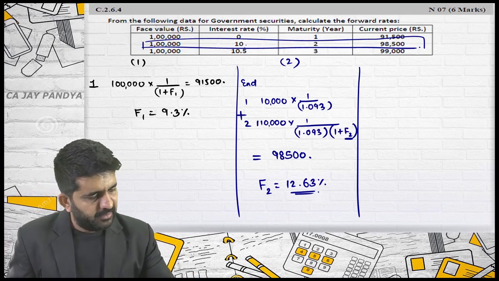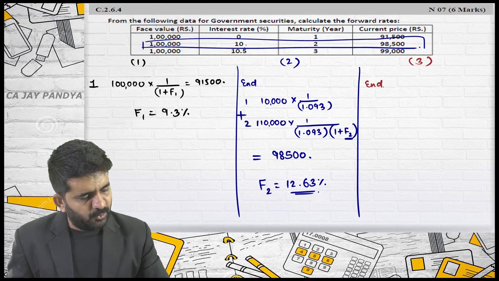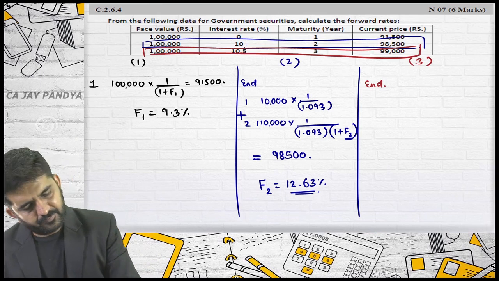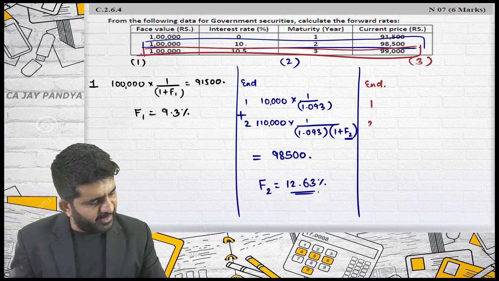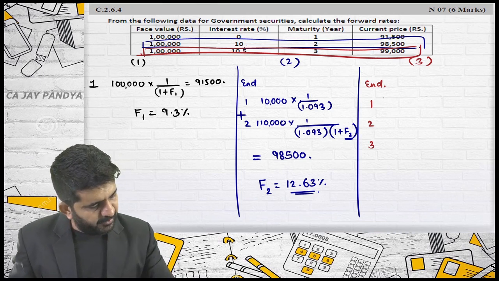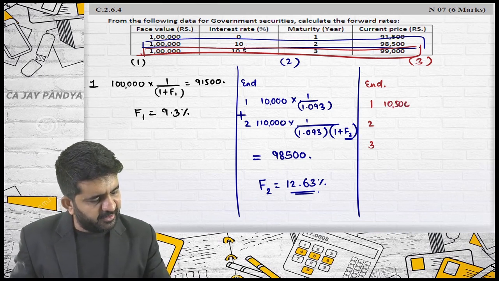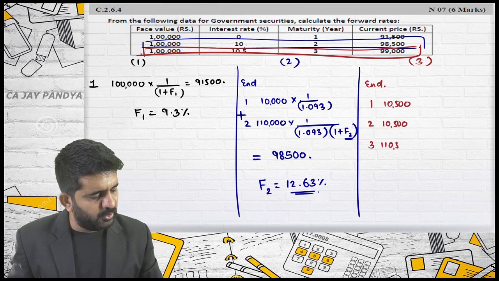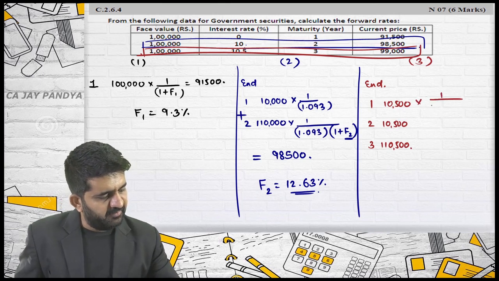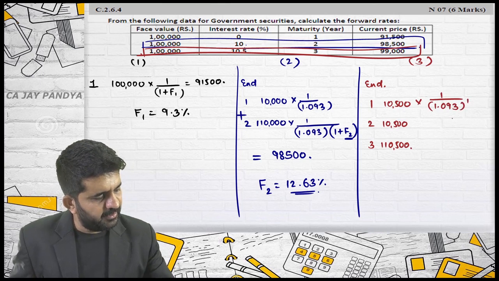Third year, I am finding out forward rate of third year. Take only this security into consideration. What will be my cash flow at the end of first, second and third year? 10,500 rupees, 10,500 rupees, 1,10,500 rupees. How to discount it? 1 divided by 1.093 raised to 1.